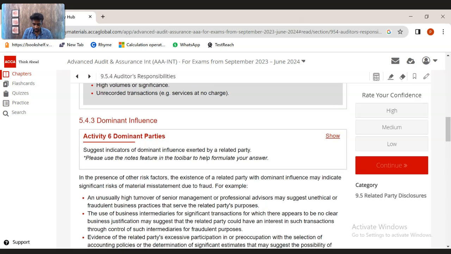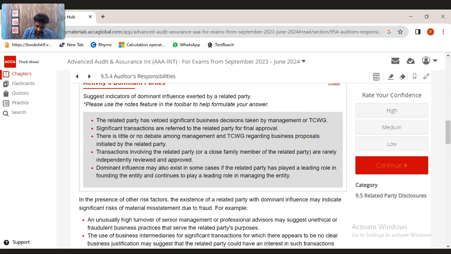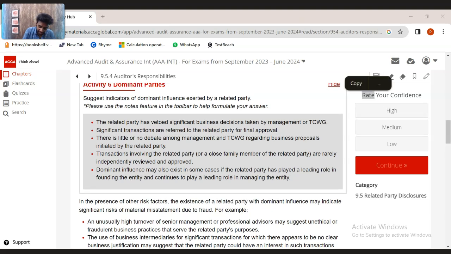Then comes dominant influence. Dominant influence suggests indicators of dominant influence exerted by the related party. To give you an example, the related party has vetoed significant business decisions by the management or those charged with governance.